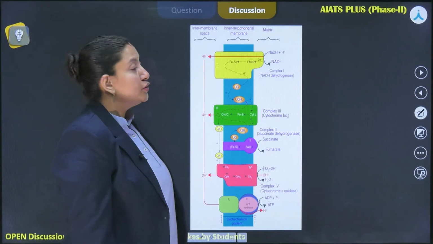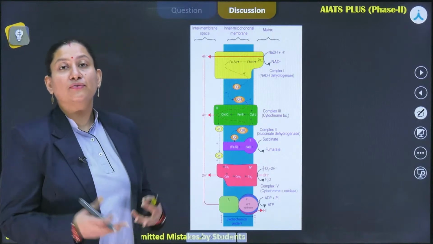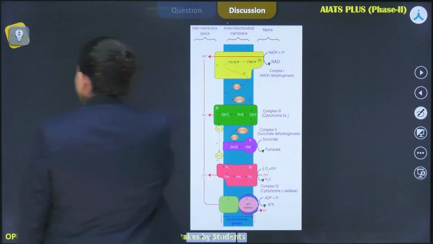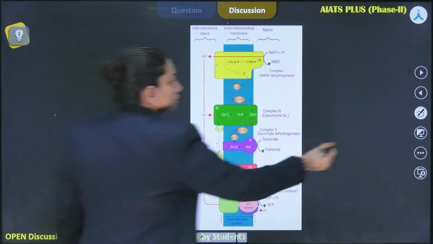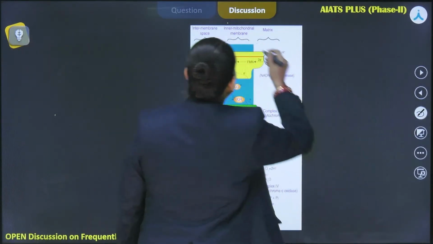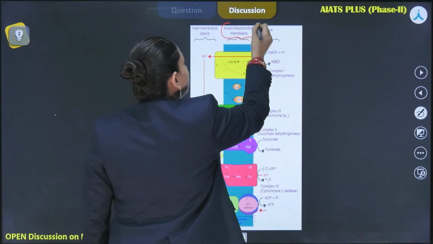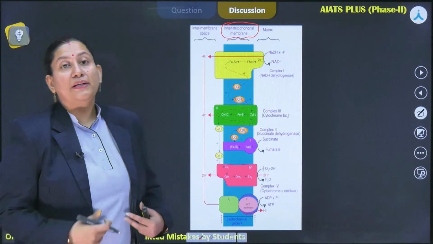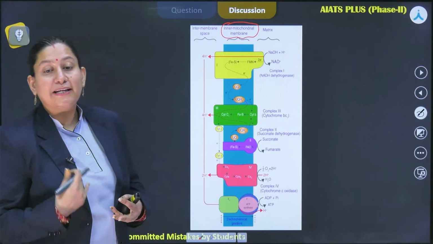As I've told you, the chemiosmotic hypothesis requires a membrane. So this is the membrane it talks about, right? The inner mitochondrial membrane serves the function of the membrane, right? Then what we need are proton pumps.